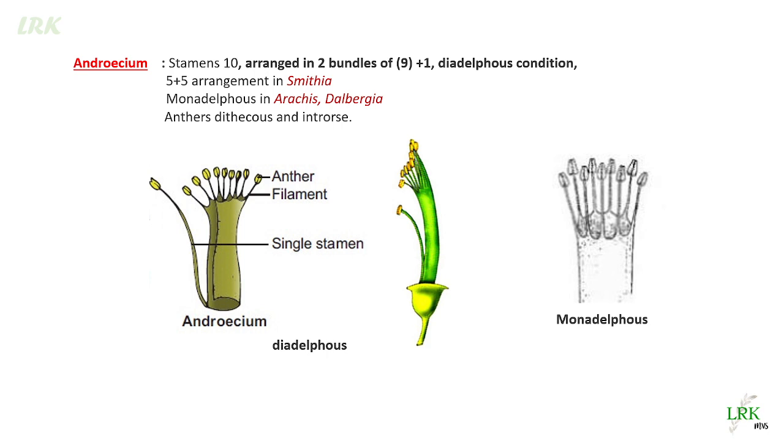Anthers are dithecous and they are introrse. Introrse means they are not exposed to the outside. We cannot see them from a far distance. They are enclosed within the petals. Petals completely cover these anthers. We cannot see them. They are not exposed to the outside.